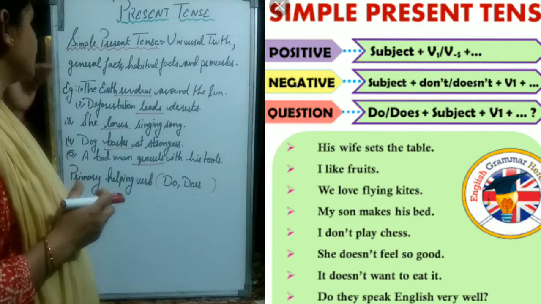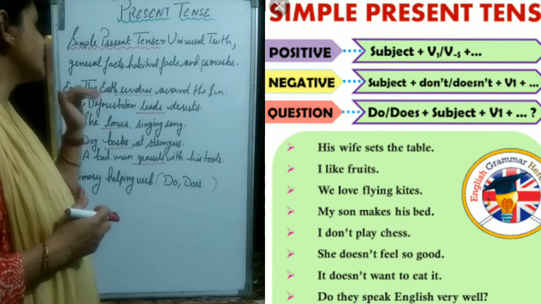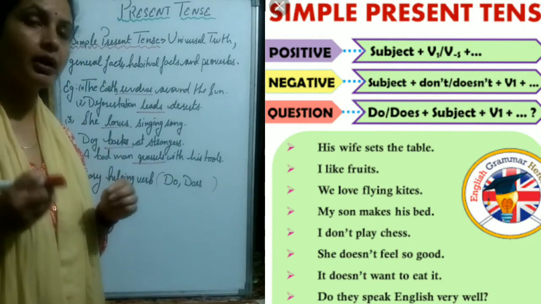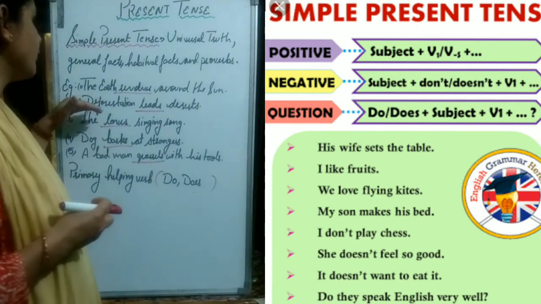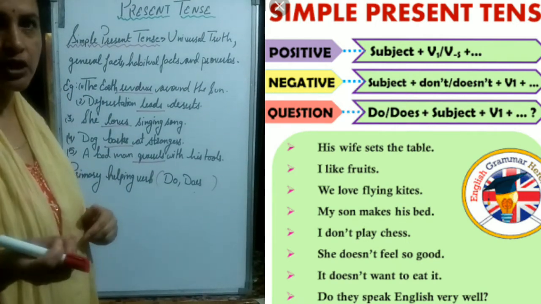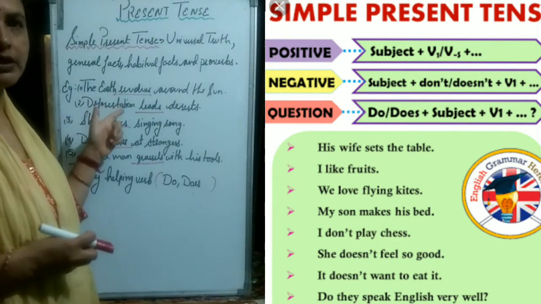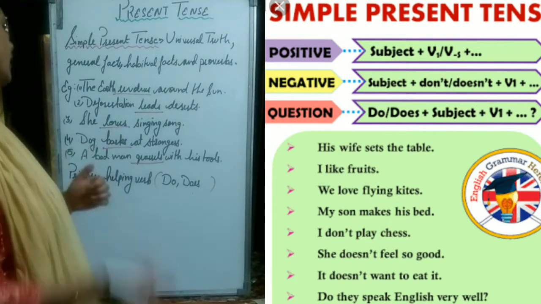So the next, deforestation leads to desert. This example is a general fact, a general fact because it happens, okay? If we cut trees, deforestation will happen, and after deforestation, it leads to deserts. So that is a general fact.